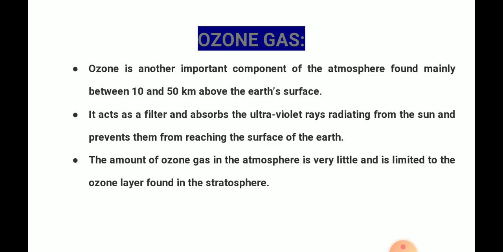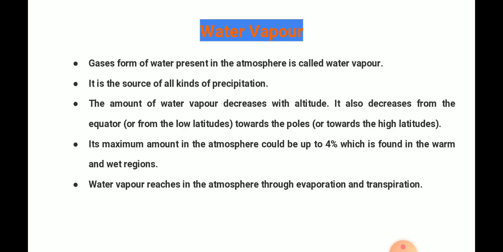Next, coming to ozone gas. Ozone is another important component of the atmosphere, which is found between 10 to 15 kilometers above the Earth's surface. It acts as a filter and absorbs the UV rays radiating from the sun and prevents them from reaching the surface of the Earth. The amount of ozone gas in the atmosphere is very little and is limited to the ozone layer found in the stratosphere.